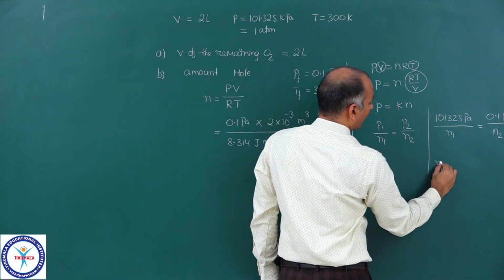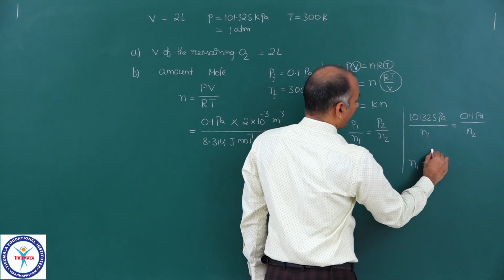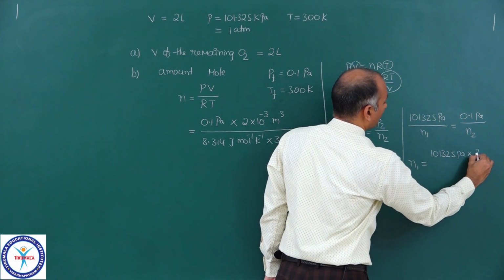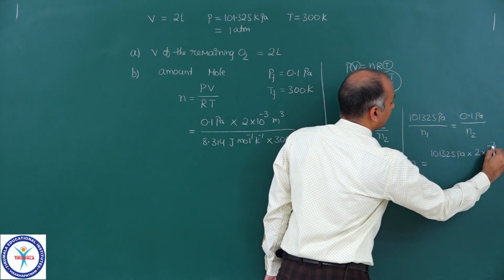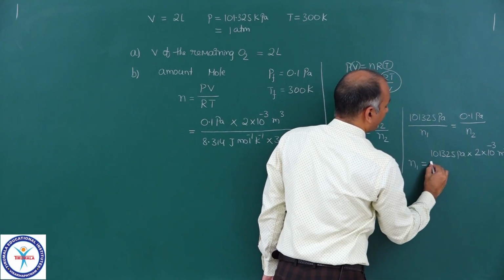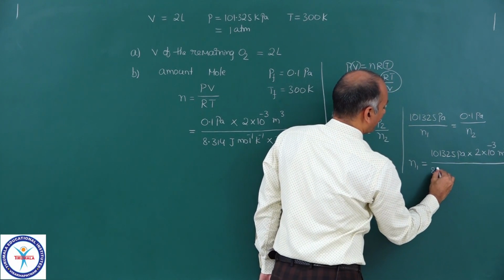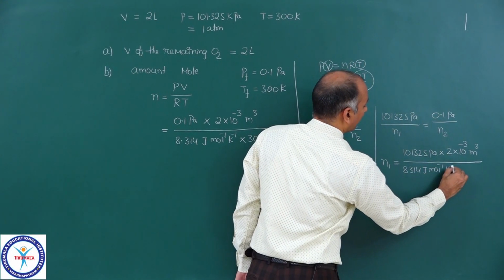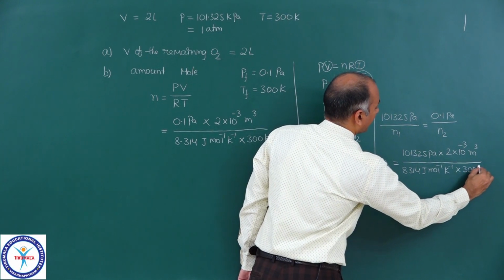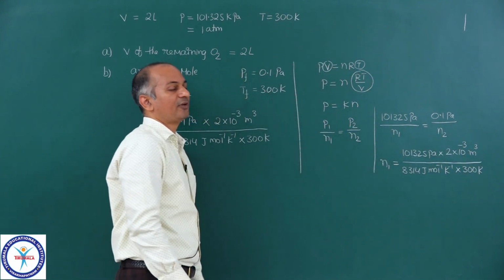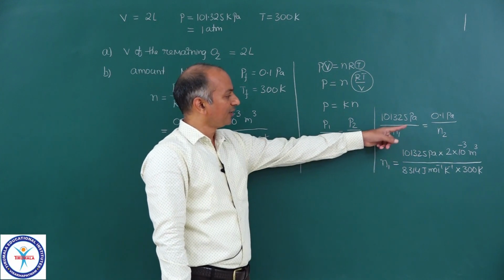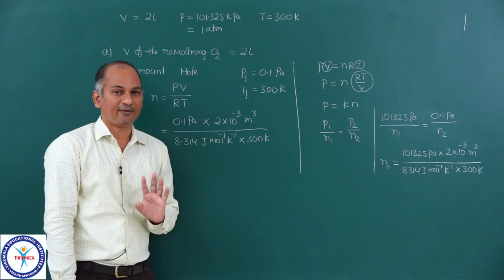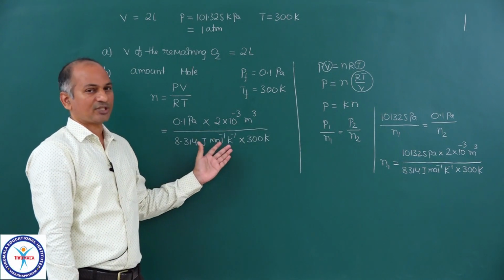Yes, n1 is equal to PV upon RT, 101,325 pascals into 2 into 10 power minus 3 meter cube upon 8.314 joule per mole per Kelvin into 300 Kelvin. By this expression you will get n1, and if you substitute there, then you will get the n2 value, that he is asking, the amount of oxygen finally left behind. So either way you can solve this question.